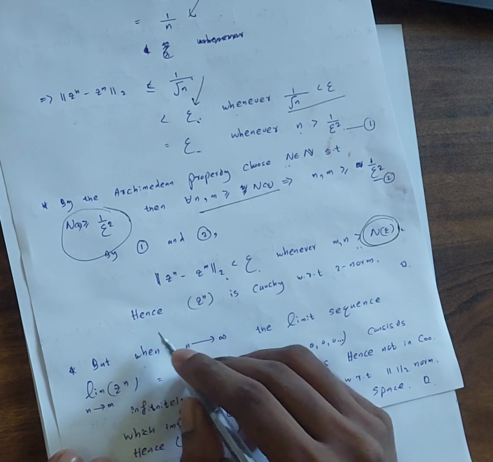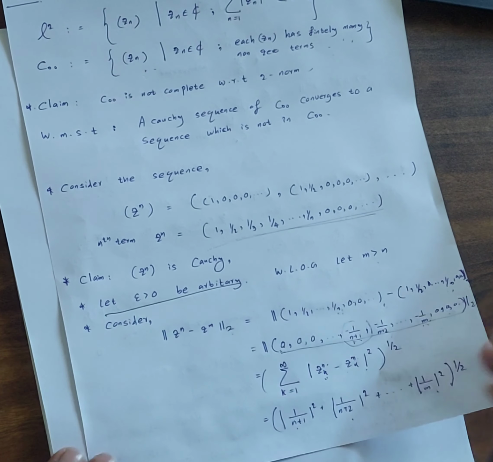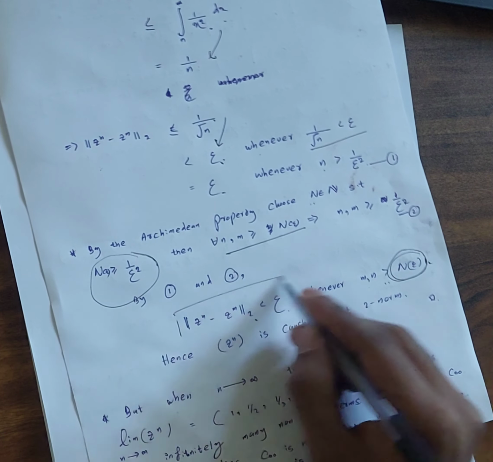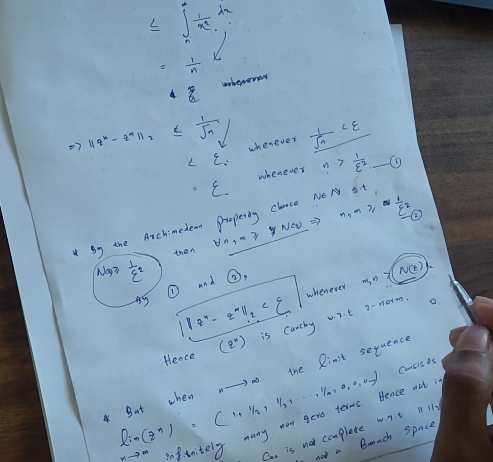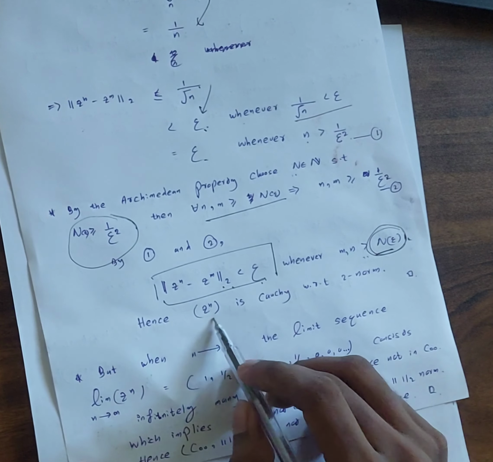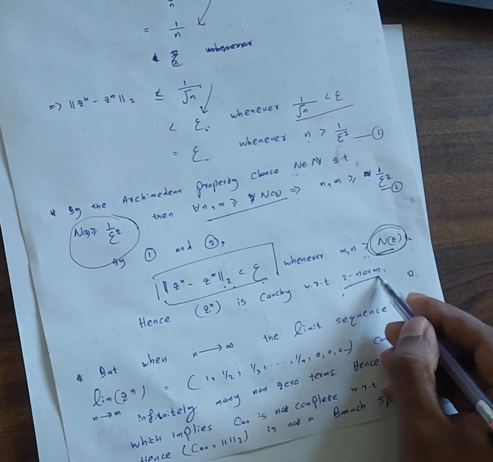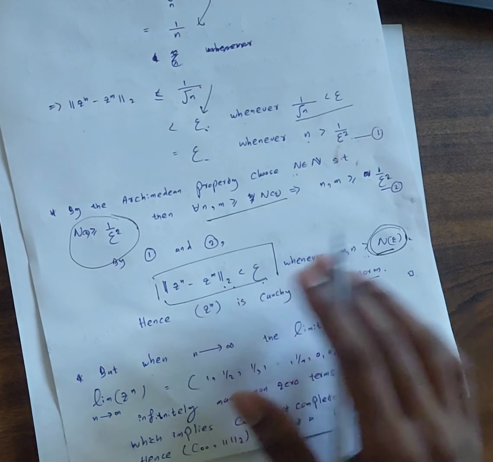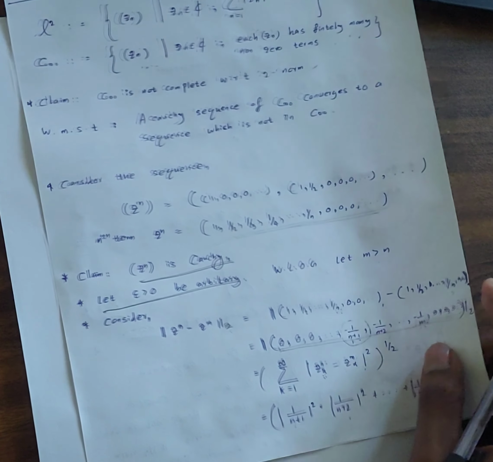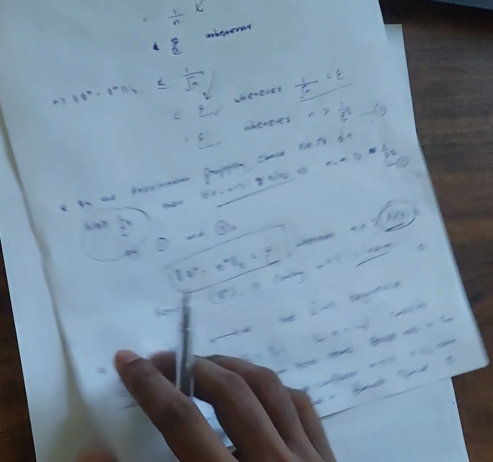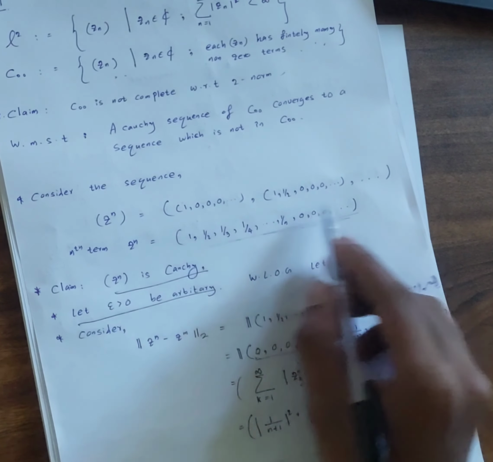Okay, so here first we took an arbitrary epsilon value, then we proved that this difference with respect to the two norm is less than epsilon whenever this is satisfied. That guarantees this is a Cauchy sequence with respect to the two norm in the given space. So now we are done with proving our sequence is Cauchy. Next, we are left with finding the limit of this sequence.